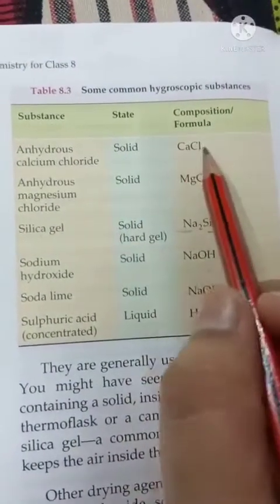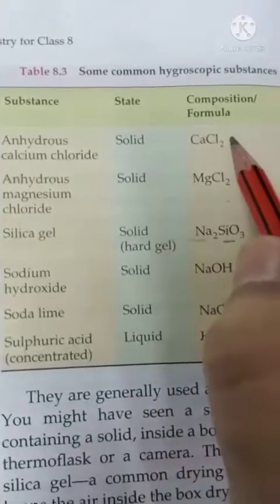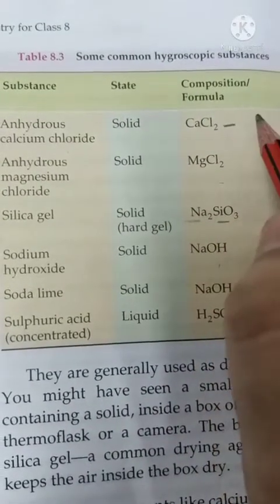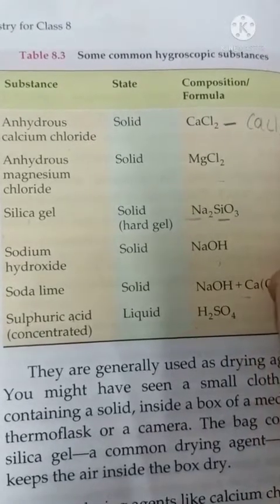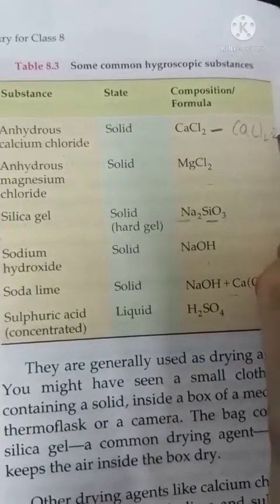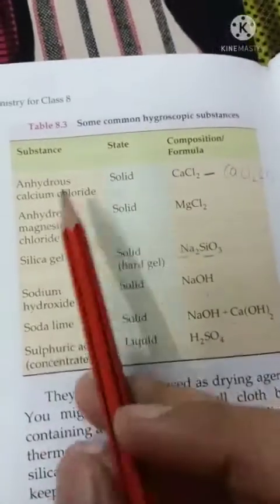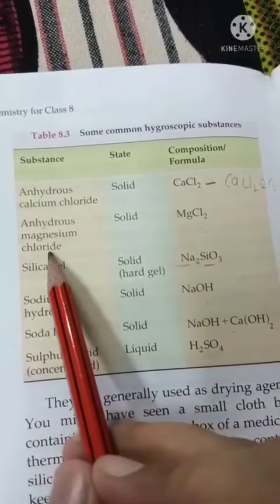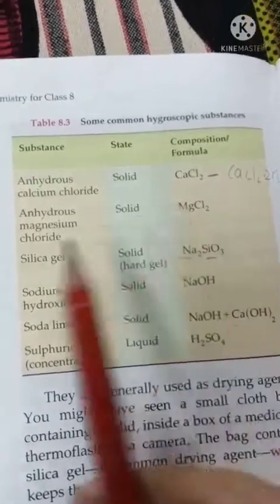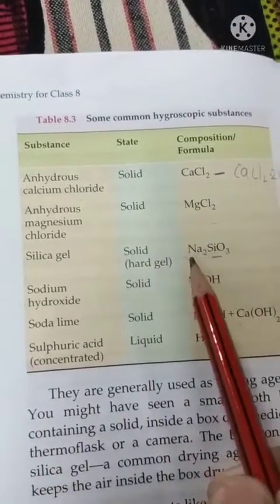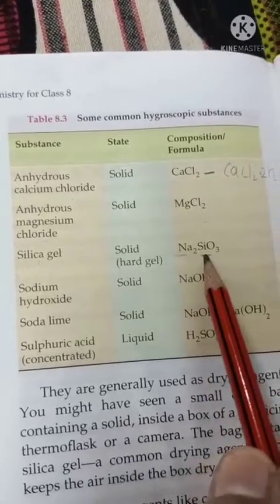Why? Because this anhydrous calcium chloride will absorb moisture from the atmosphere and will change into calcium chloride hydrate, that is the dihydrate. In the same way, anhydrous magnesium chloride will also absorb moisture and will change into hydrate. Silica gel, that is the compound of sodium with silicon and oxygen.